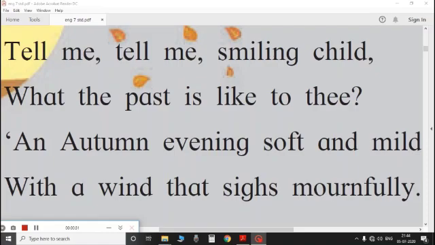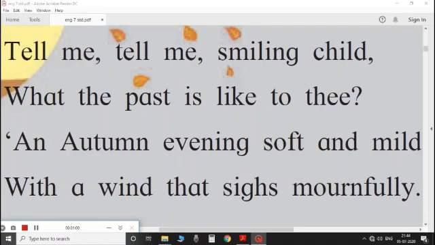So the poetess begins the poem by asking a happy child. How can we see the child is happy here? The adjective word smiling describes that the child is a happy child. So she asks the happy child what the past is like to you. In response, the child compares the past to an autumn evening, which is soft and mild, that is, very gentle.